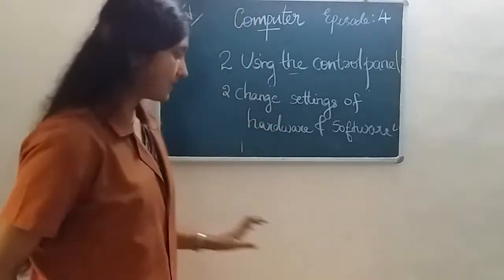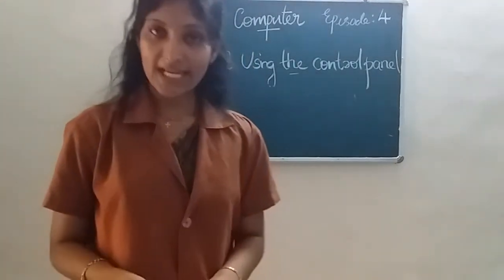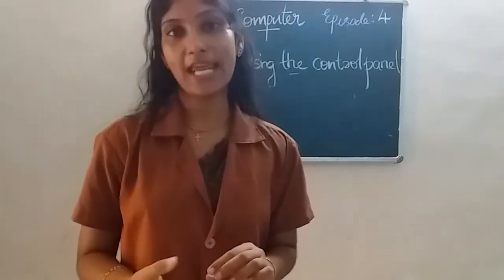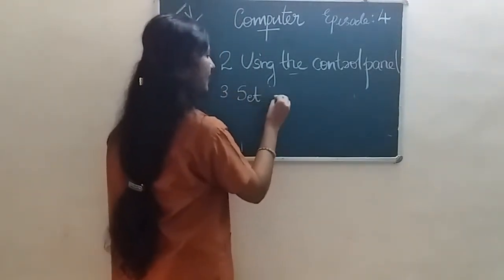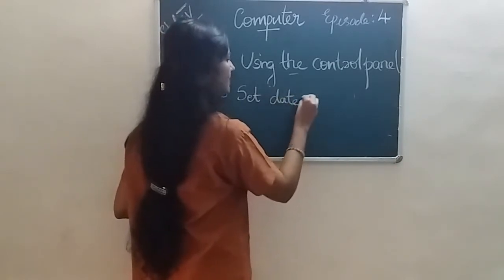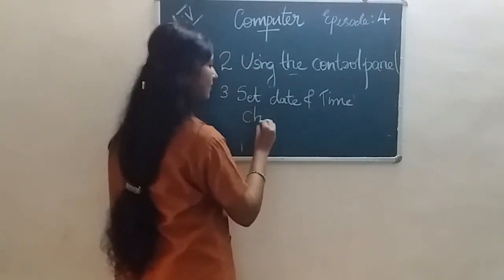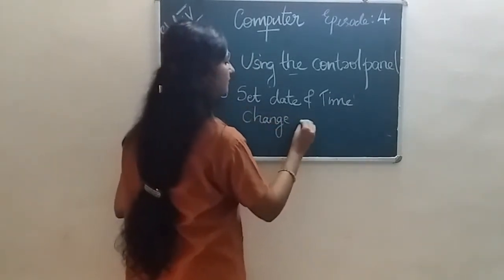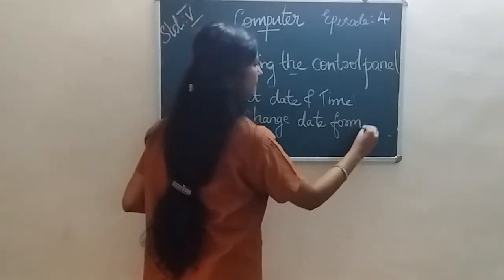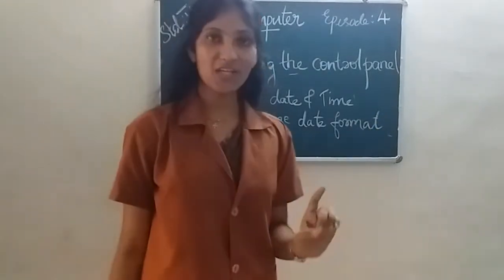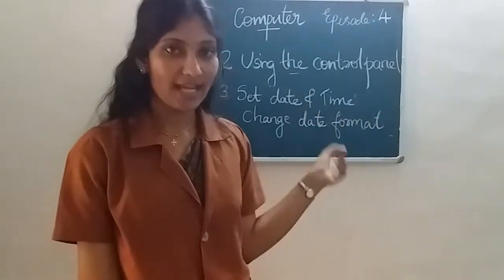So third is set date and time and also change the date format. So what is the third operation? Third operation is set date and time and change the date format.